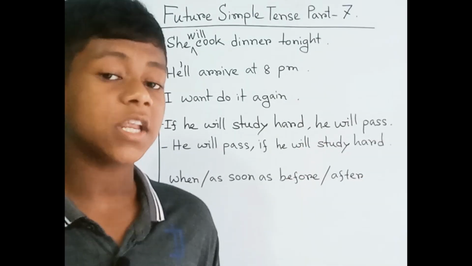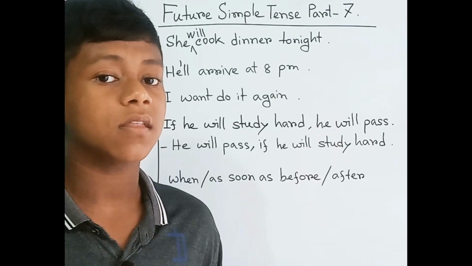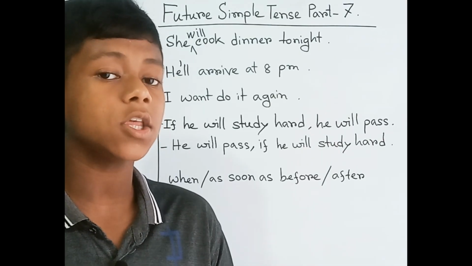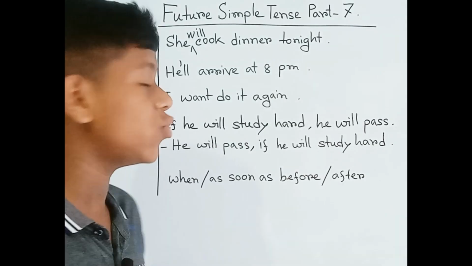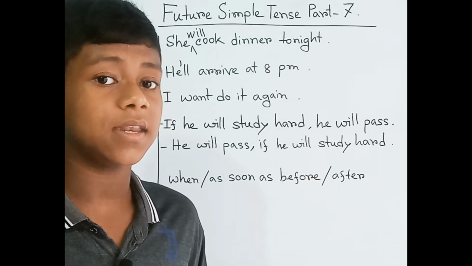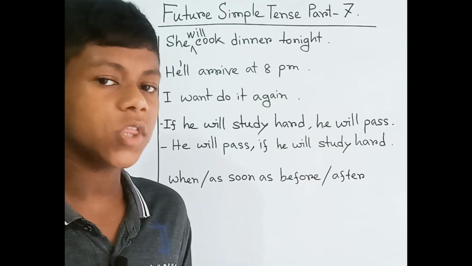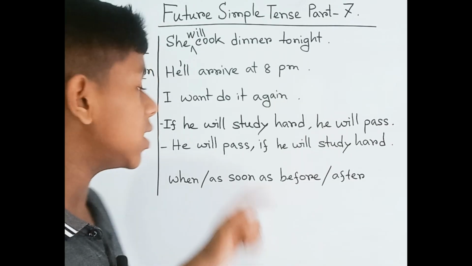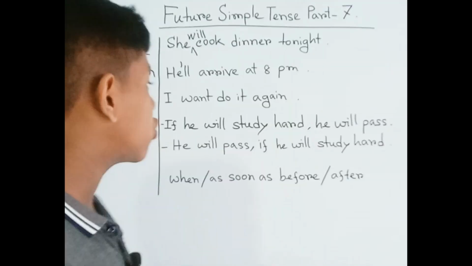But if you want to indicate the future, how can people understand you, because you are saying "I want to do it again", which indicates you want to do it right now. So if you want to give the meaning of the future, what do you need to do?